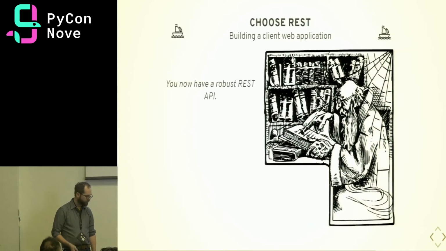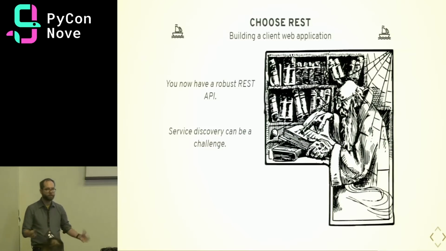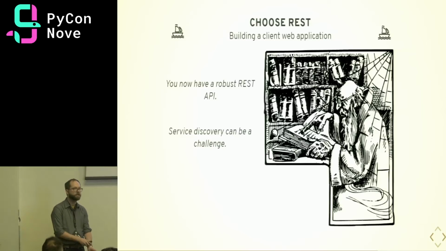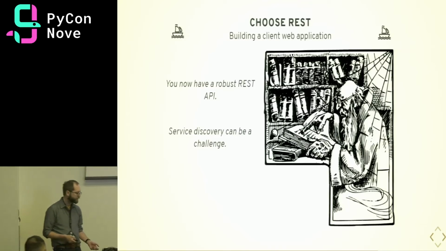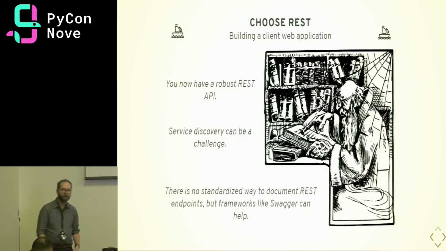With a really large set of endpoints, service discovery can be a challenge. Especially on a big project where lots of developers are working on things, it can be hard to know which endpoint might have the information you need and where you should be sending information. So things like Swagger can help you in this with automatically generated documentation, but there's not really a standardized way to go about it.